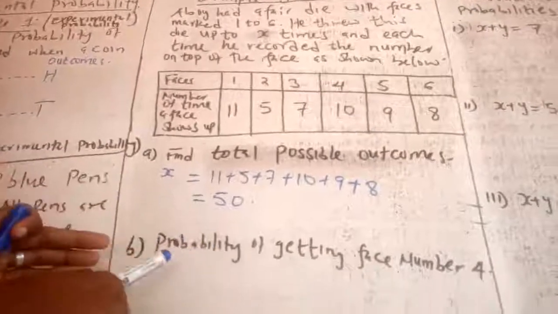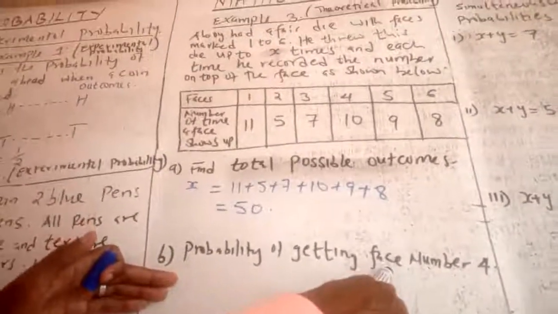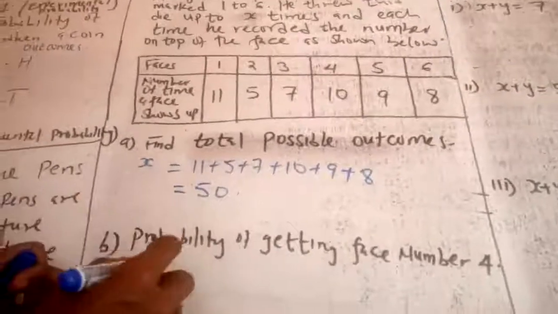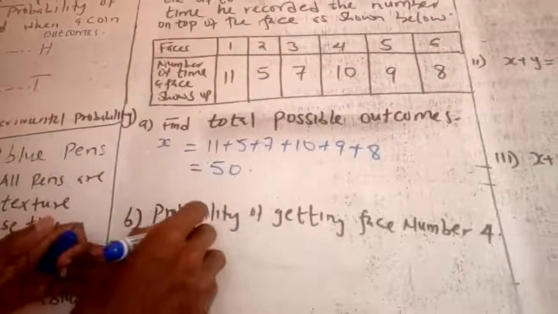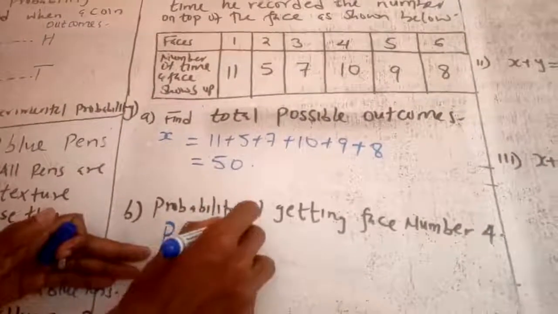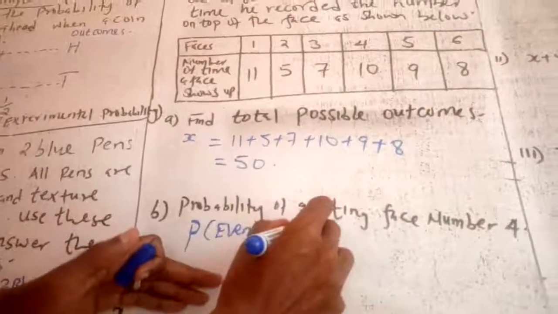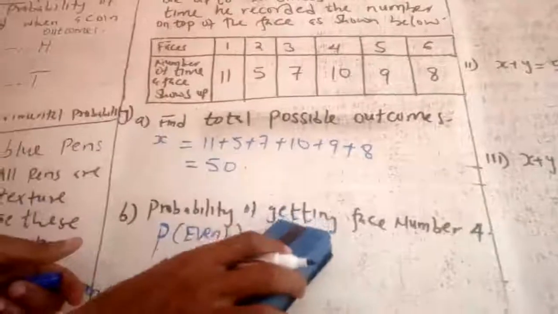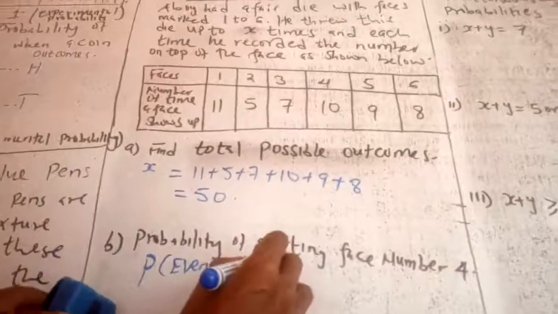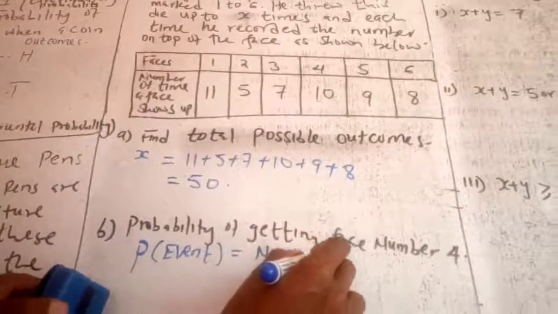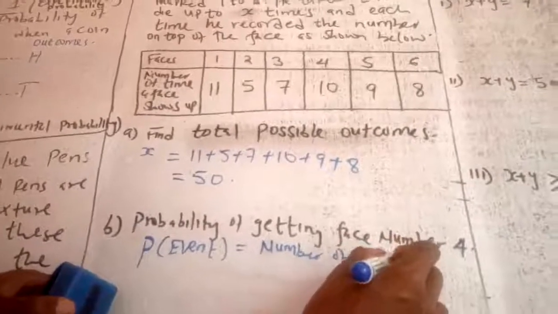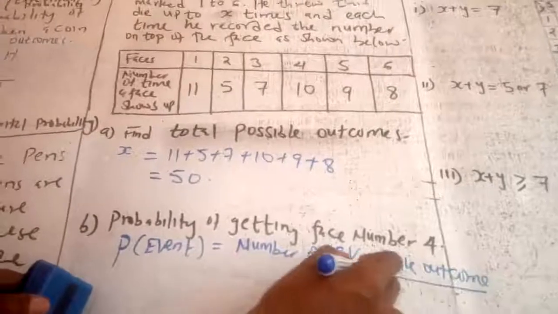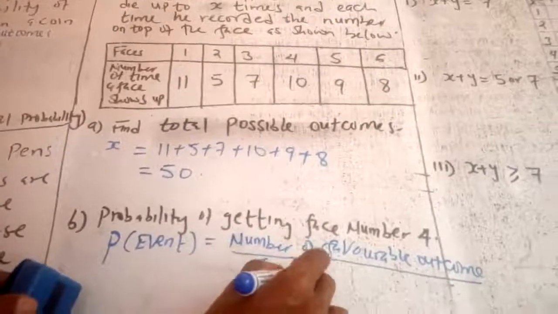The second question you are asked: probability of getting the face number 4. And as I said in the previous example, probability of an event is given by the formula: number of favorable outcomes, you divide by the total number of outcomes.